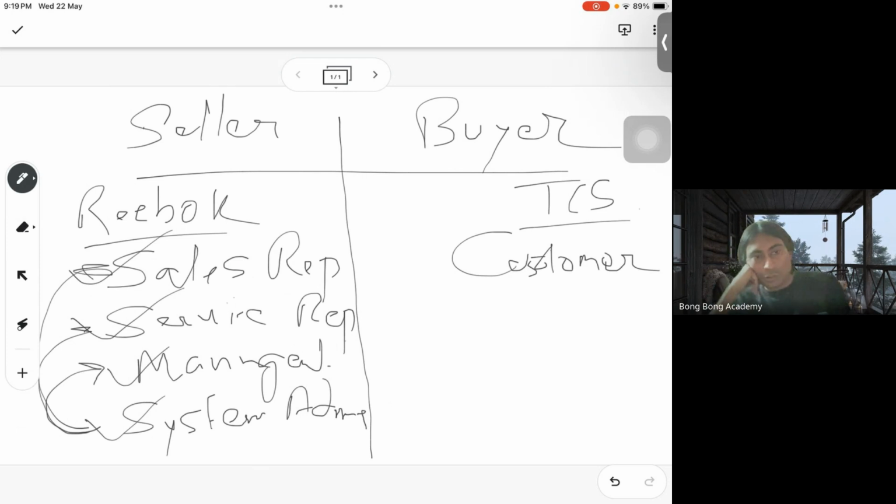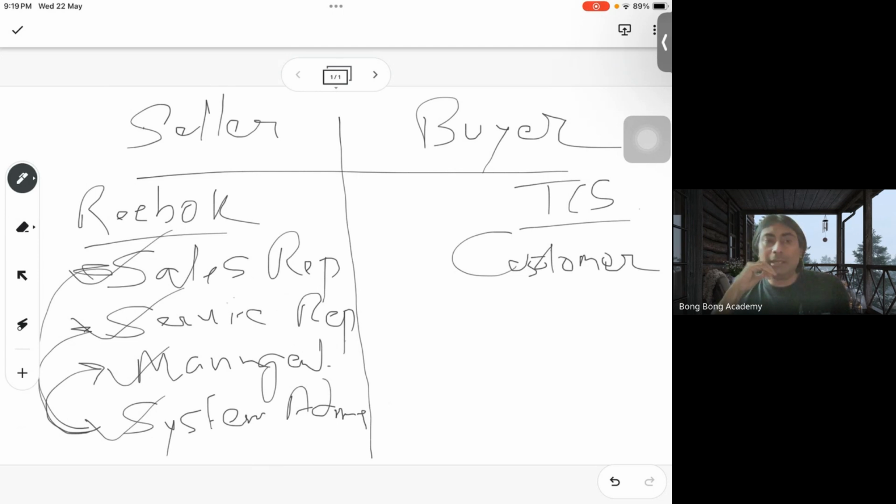The system administrator's job is to create the software so that the sales representative, service representative, and managers can store the appropriate information of the customers. To give you an example, Salesforce is the same software which any seller will get on day one, right? But different organizations will have different needs. Different organizations will have different data to store for their customers.